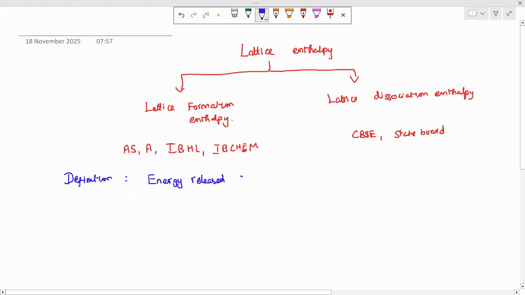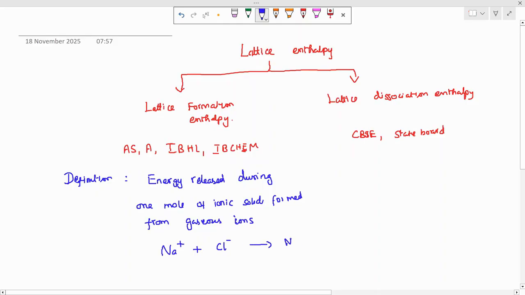The energy released during the formation of 1 mole of ionic solid from the gaseous ions. You should be very careful. Here 1 mole should be formed, and the ions should be in the gaseous state. For example, if I am taking NaCl ionic solid, 1 mole of Na plus and 1 mole of Cl minus will give 1 mole of NaCl solid, and you have to take both in the gaseous state. For this reaction, there will be a release of heat energy.